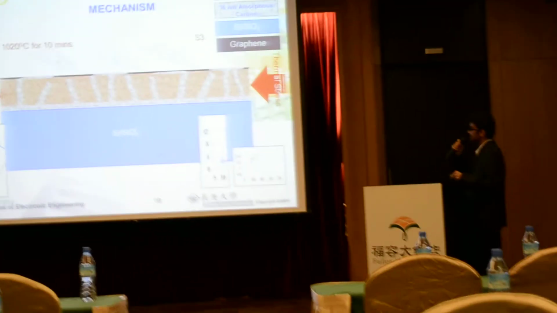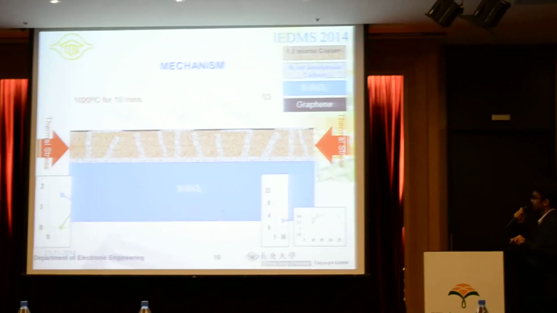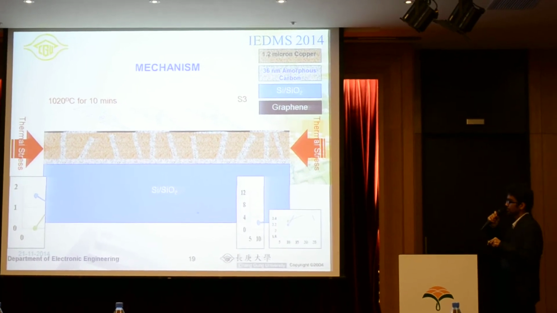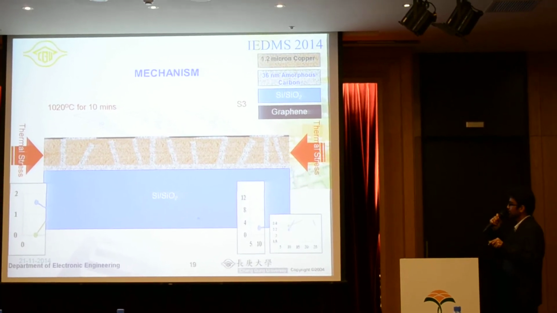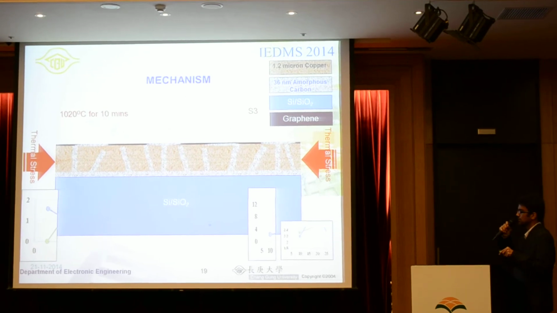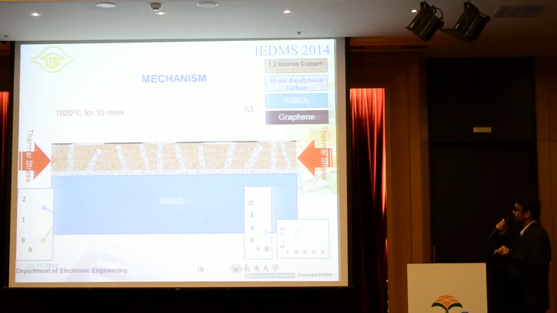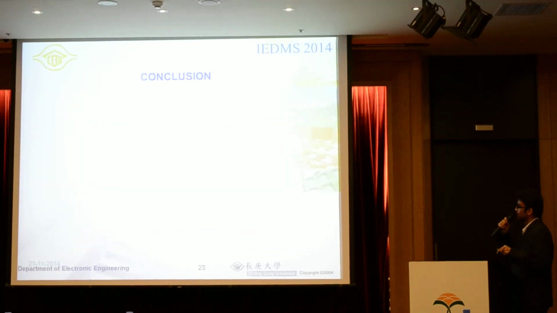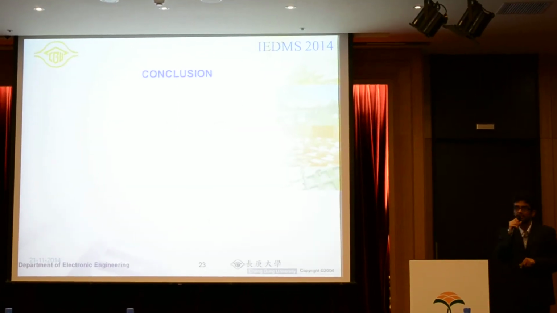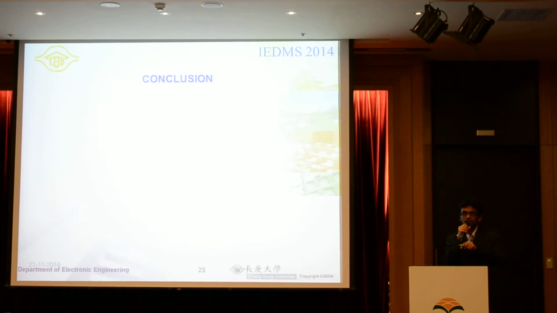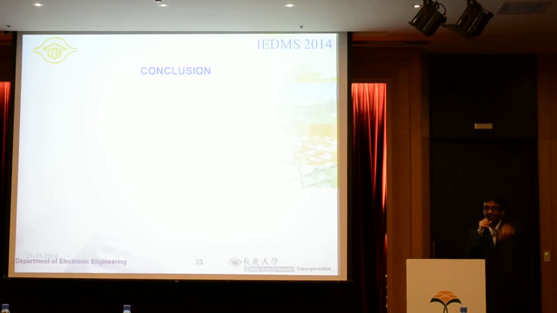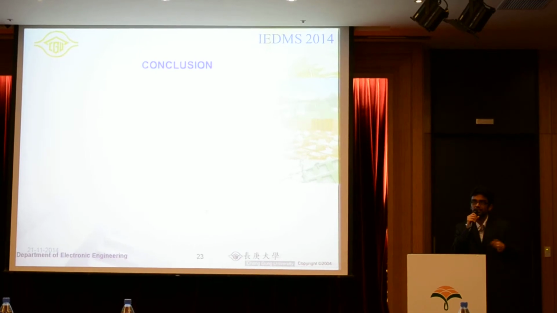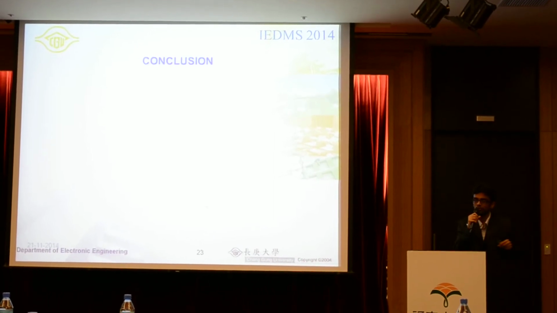And also for sample S3, it's exactly the same. The only difference is that in the first 10 minutes we have graphene, and this is why: because the thermal stress is very high because of the thin carbon here. So the interaction of hydrogen starts very early with the carbon, and we get graphene in the first 10 minutes, and then slowly it's almost the same. So this mechanism really tells us that because of thermal stress, the copper cracks up, the hydrogen goes inside, it interacts with the carbon underneath, and then slowly it helps to form graphene on the top.